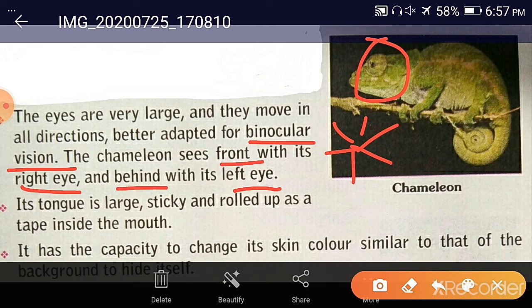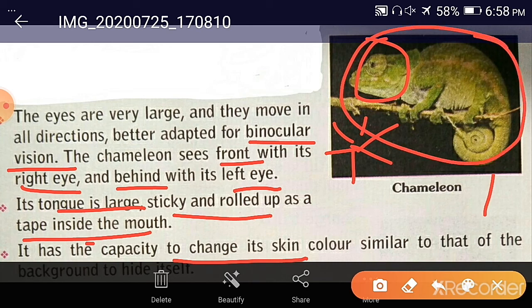Okay, then its tongue is very large and sticky and rolled up like a tape inside the mouth. It is rolled up inside the mouth, and when it finds the insect or its prey, then it removes that tongue from the mouth and picks up that insect or whatever prey it is. Then it has the capacity to change its skin color similar to that of the background to hide itself. Suppose it is sitting on a branch of a tree which is of brownish color, then it can change its color to the brown shade.